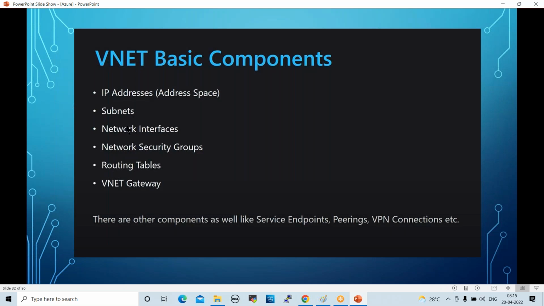Subnets. What is a subnet? A subnet is a sub-network range. Instead of one large network, you can create subnetworks, right? Network interfaces. If you want to connect to a network, we require some interface, which is nothing but a gateway. You can say gateway, right? Then network security groups, to control the traffic, to use the security group.